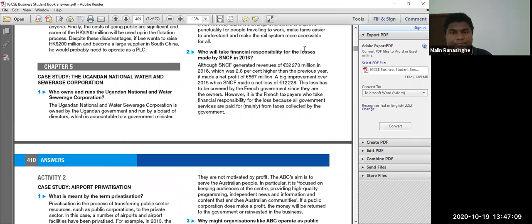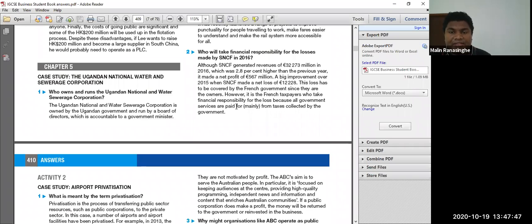The second question they're asking: who will take the financial responsibility for the loss? Right? The government, the French government, because it's covered by the government. They have generated 32 million revenue, which was 2.8% higher than last year. It made a net profit of 567 million, a big improvement over 2015, because they made a net loss of 12,000. And they are responsible to the French government since they are the owners.